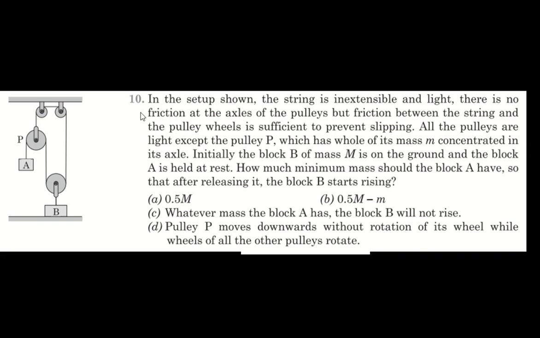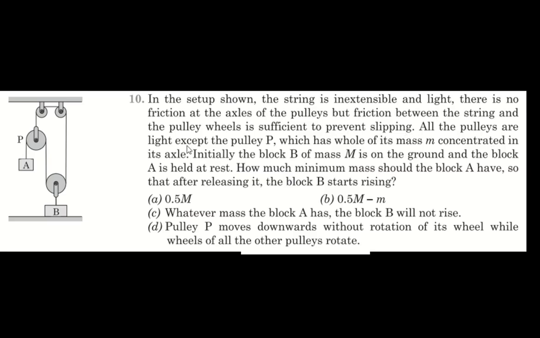Okay, this is question number 10 from the book Pathfinder, chapter Newton's Laws of Motion, subsection MCQ. In the setup shown, the string is inextensible and light. There is no friction at the axles of the pulley, but friction between the string and the pulley wheels is sufficient to prevent slipping.